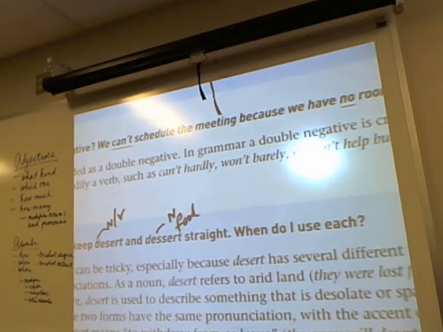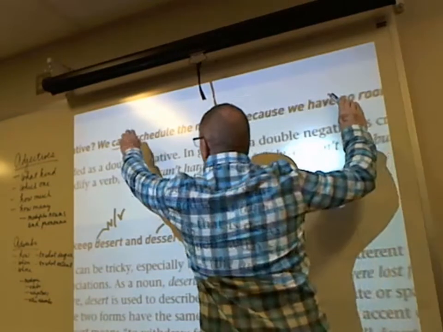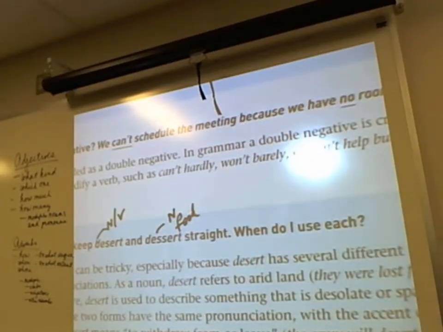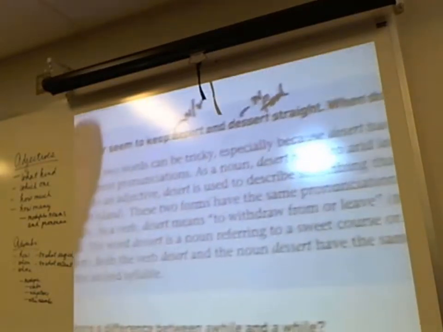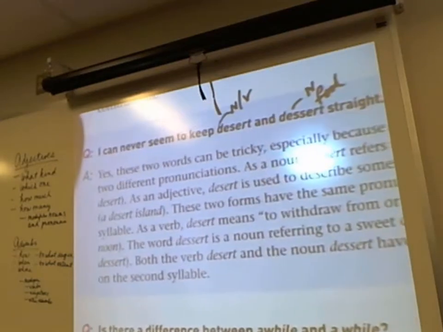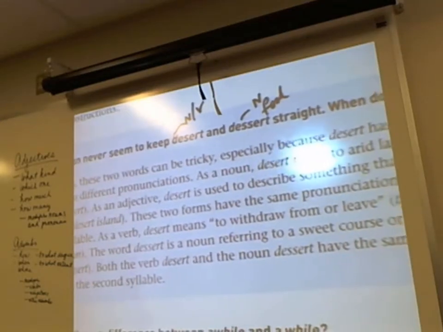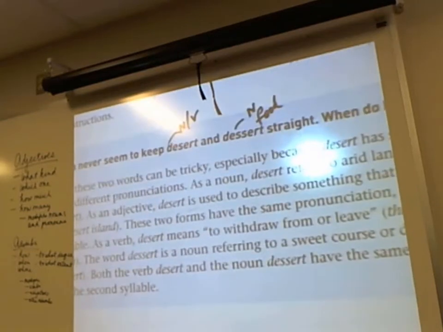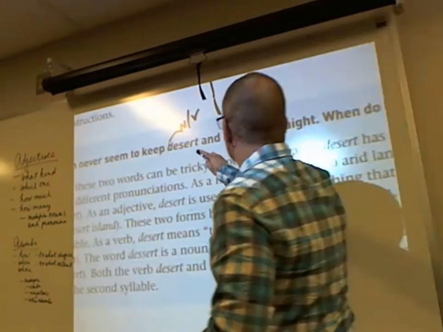I can never seem to keep the words desert and dessert straight. When do I use each? Okay, the word desert, D-E-S-E-R-T, can be used as a noun or as a verb. And they're pronounced differently between the noun and the verb.